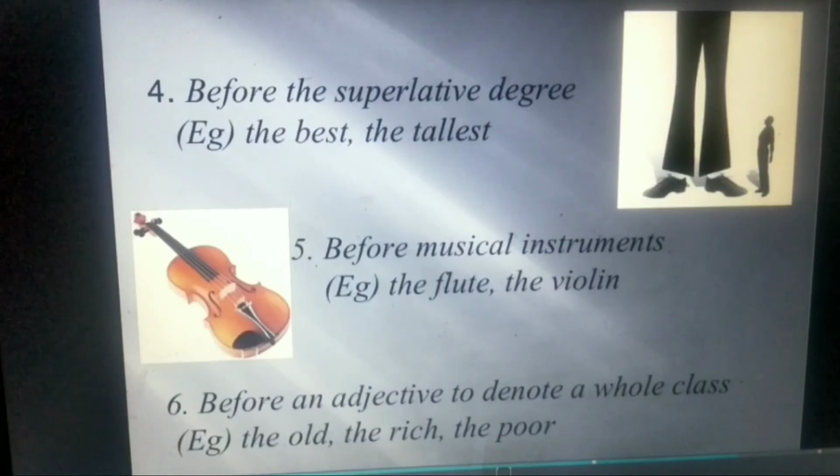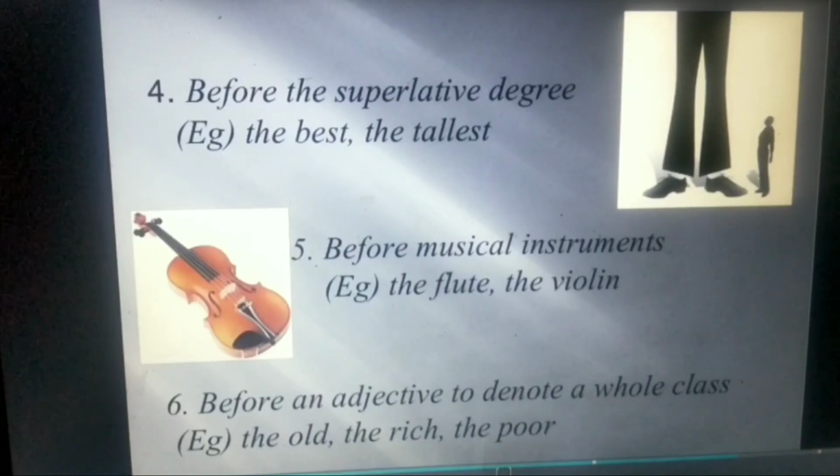Before the superlative degree. Example, the best, the tallest, the cleverest, the most intelligent, the most wonderful, the shortest, the widest, the largest, the narrowest. So, with superlative degree, article the is used. Before musical instrument. Example, the flute, the violin.